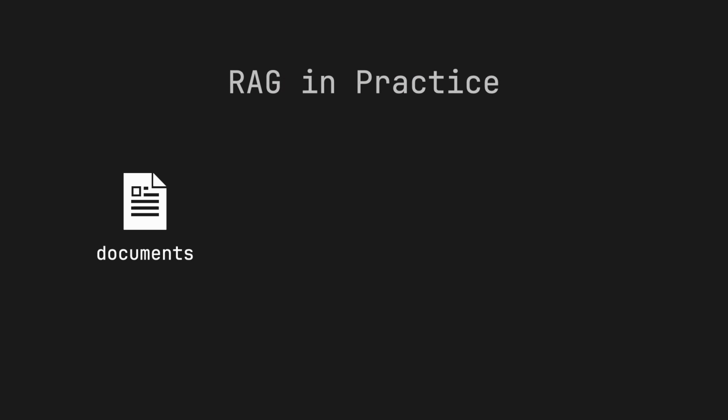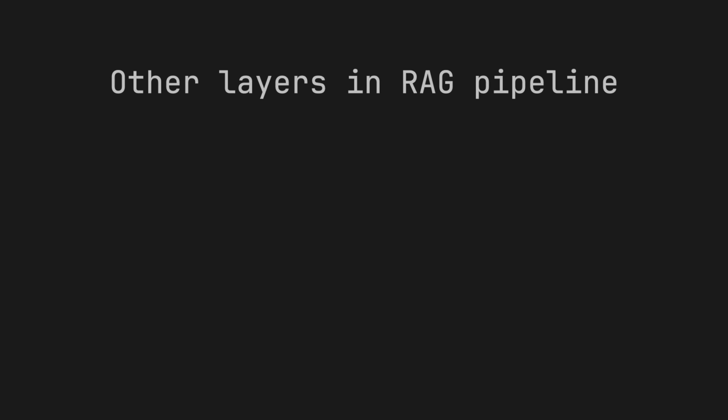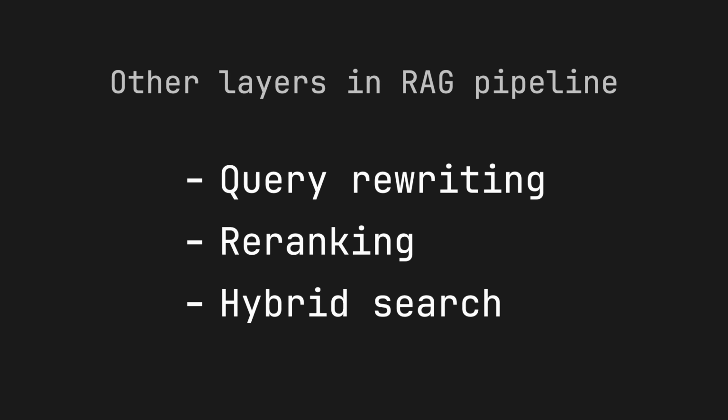But though RAG is conceptually simple, there's a lot of complexity in implementing it in practice. Firstly, you'll need to extract clean text, and then you'll need to split up your document into chunks that aren't so big that they bloat the context and aren't so small that they don't convey any meaning. You might also use something like query rewriting, re-ranking, and hybrid search, which help you refine your search results.